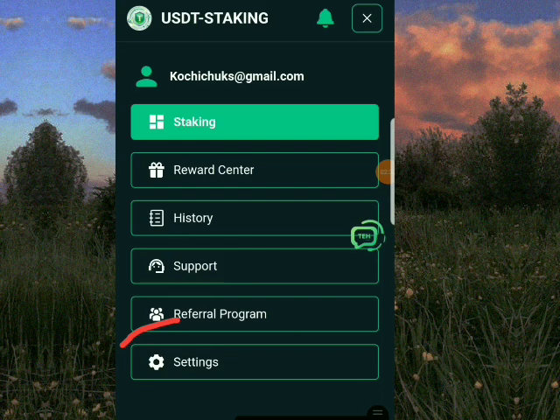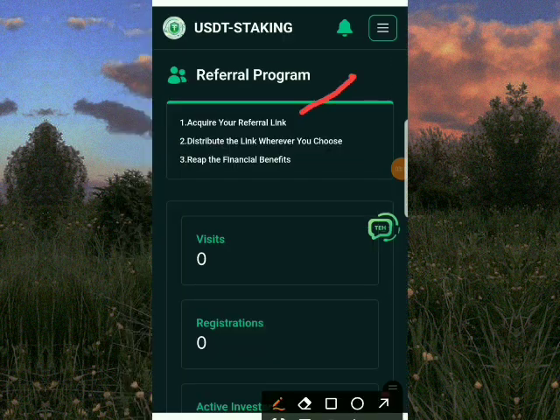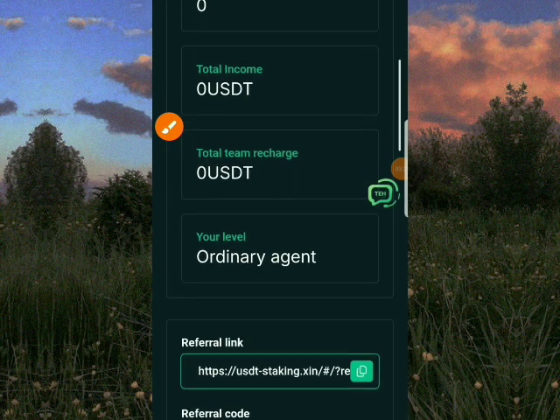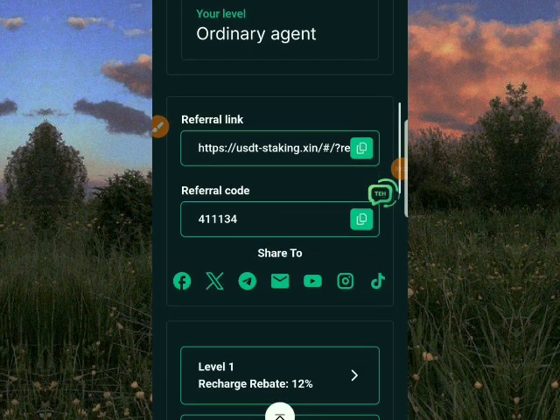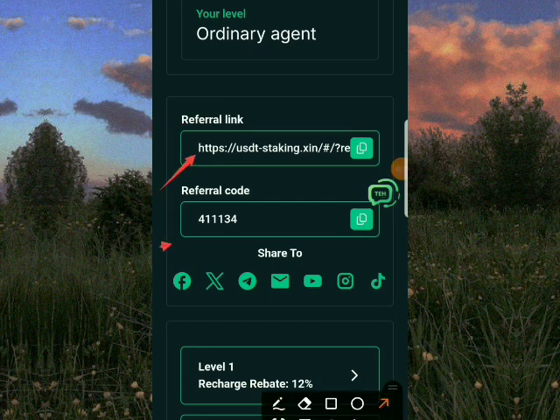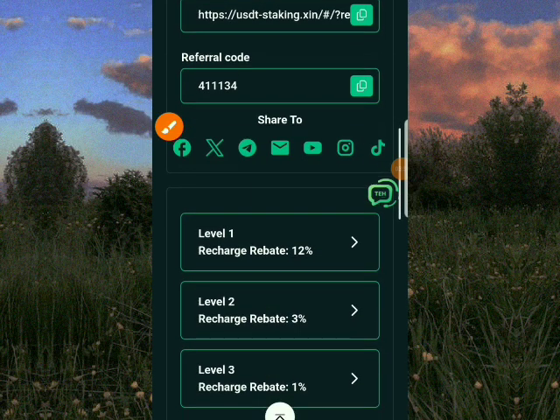There is another bigger way you can earn in this platform too, the referral program. The referral program is a bigger way that you earn free USDT for yourself and bag a lot of money. All you have to do is acquire your referral link, distribute the link wherever you choose, and reap the financial benefits, and that is the commission you'll be earning from your referral program. This is where you copy your referral link and send it to your friends. Once they use your referral link and your referral code to register on this platform, you'll be earning free USDT.